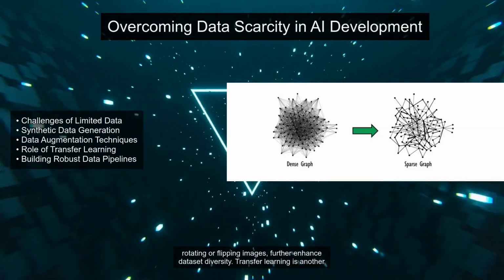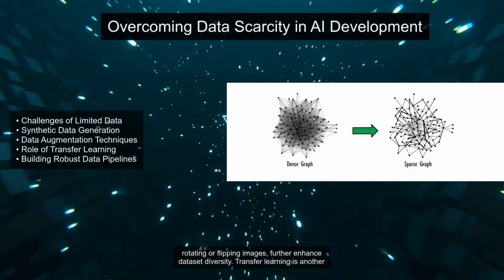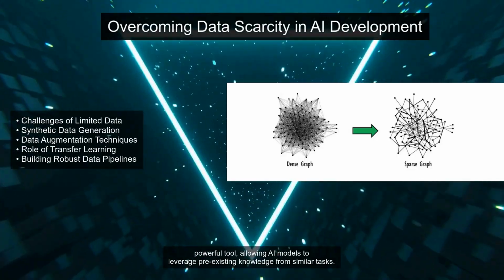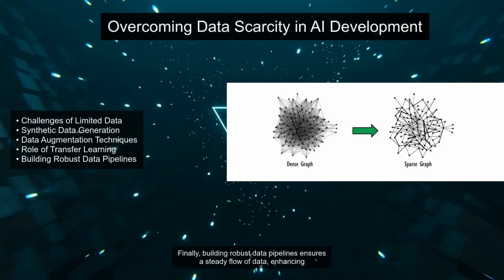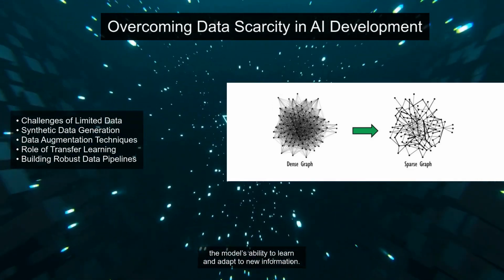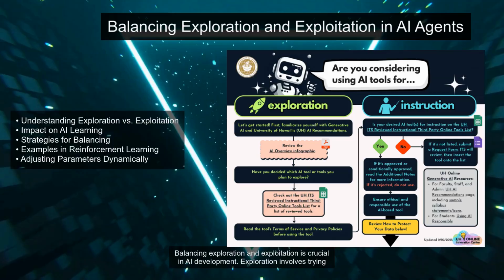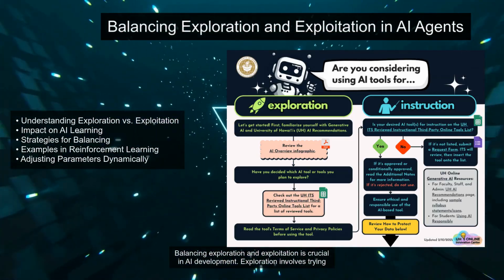Data augmentation techniques, such as rotating or flipping images, further enhance dataset diversity. Transfer learning is another powerful tool, allowing AI models to leverage pre-existing knowledge from similar tasks. Finally, building robust data pipelines ensures a steady flow of data, enhancing the model's ability to learn and adapt to new information.